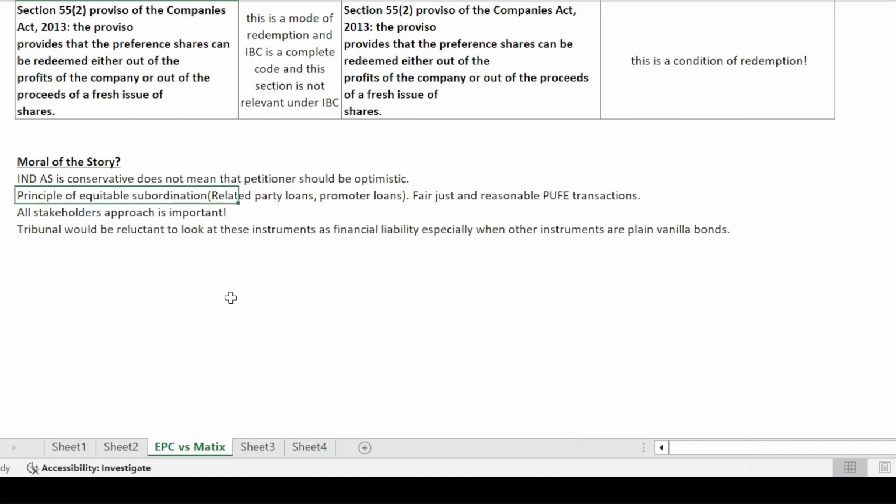But when the treatment as per the IBC is considered, the tribunal will sit and contemplate whether I should be treating a holder of a plain vanilla bond at par with the holder of a compound financial instrument with regard to the liquidation mechanism. Would it be fair, just and reasonable to hold these two holders at the same pedestal? So these are important questions that the tribunal will address before it classifies a particular instrument holder as a financial creditor or as an equity shareholder.